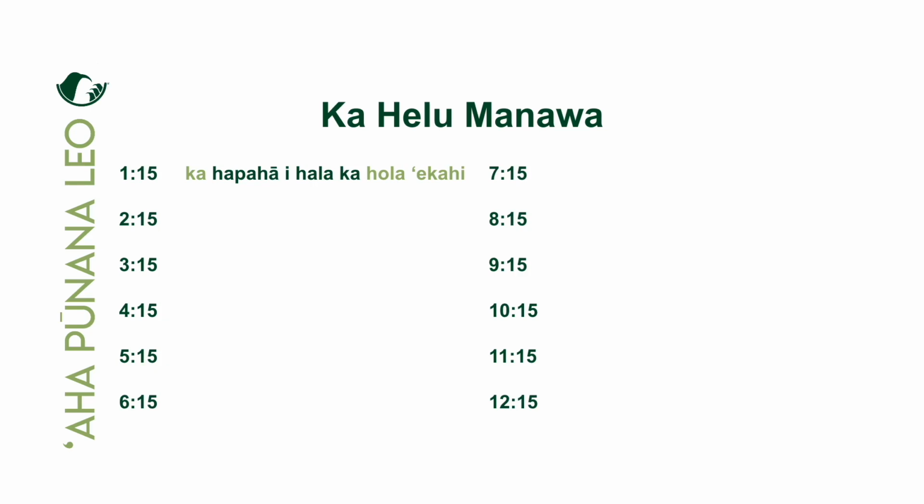Here we have ka hapaha i hala ka hola ekahi, a quarter past ka hola ekahi. So we apply this all the way down, just being mindful of our hola, which is coming from over here. So 2:15, ka hapaha i hala ka hola elua.